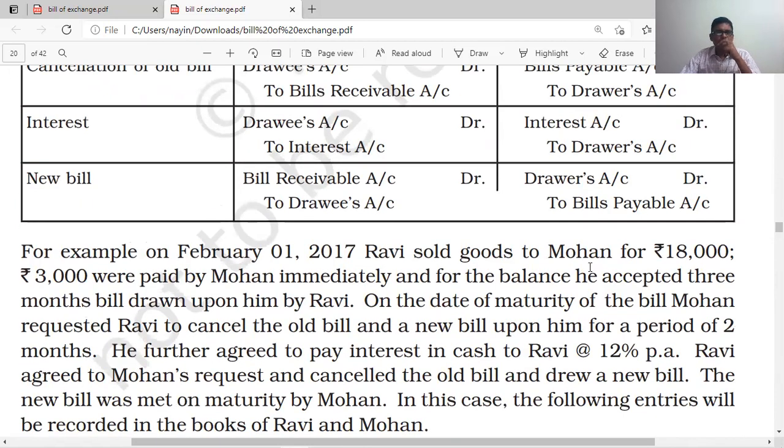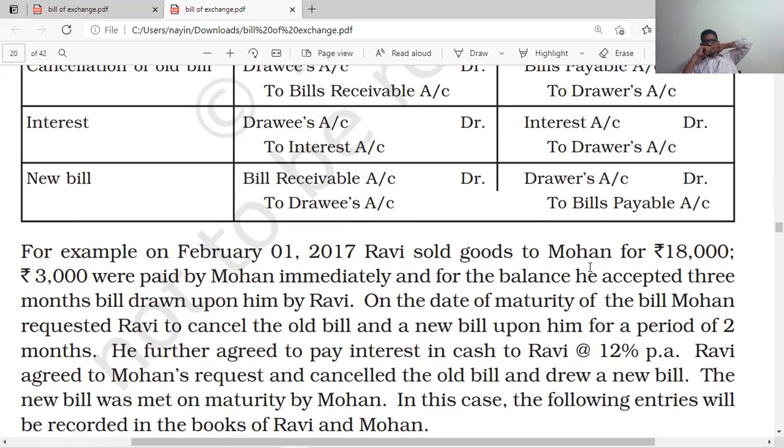On February 1st, 2017, Ravi sold goods to Mohan for 18,000. So Ravi is a creditor, Mohan is debtor. 3,000 were paid by Mohan immediately, and for the balance, he accepted a 3 months bill drawn upon him. So 18,000 is the sale amount, but 3,000 is paid. So the bill will be for 15,000.